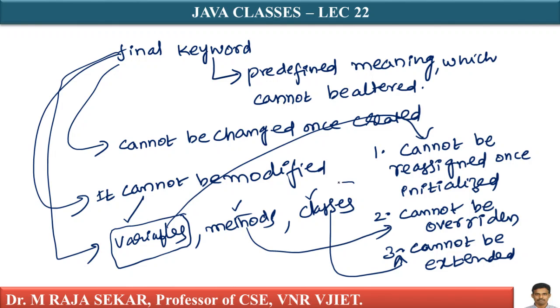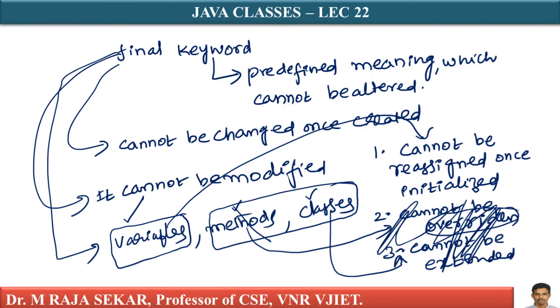Anyway, as I told you, I will discuss final methods and final classes after a few classes. Now we will try to understand final variable. What is overridden? I will discuss in the inheritance topic. What is extended? All these things I will discuss after discussing inheritance. Time being, just don't bother about these two things.